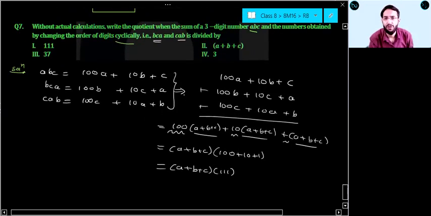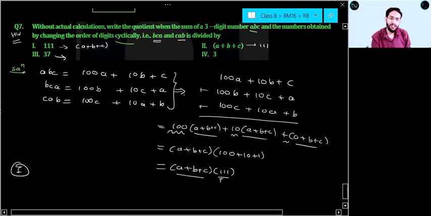Okay. Now you can do the remaining part from home. Question number 7. Now what you have to do? You have to divide. Right. So first, if you divide this by 111, tell me, what will be your answer? A plus B plus C or not? If you divide this by A plus B plus C, what will be your answer? 111 or not? If you divide this by 37, right? See, 37 into 3 will give you 111.